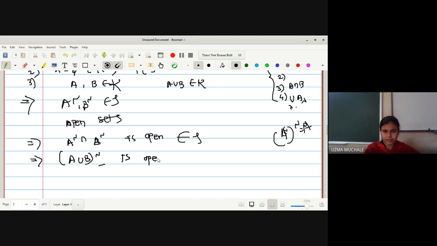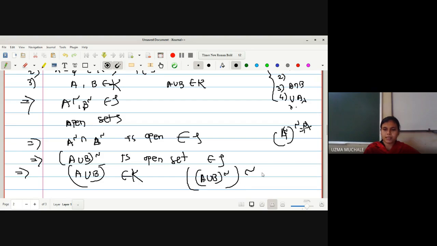It is one set, or I can say it is a member of tau. So we can write A union B complement is a member of tau. That's why we can write A union B is a member of K. If this complement is a member of tau, obviously A union B is a member of K. Or you can write A union B, its complement is a member of K. The complement will be removed and you are left with only A union B, right?